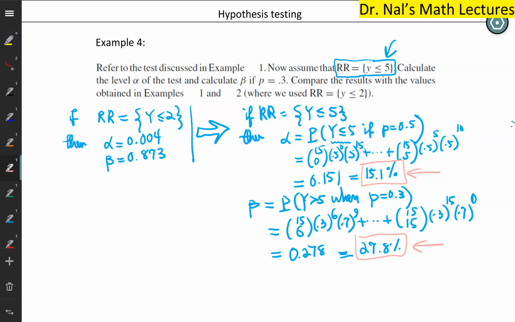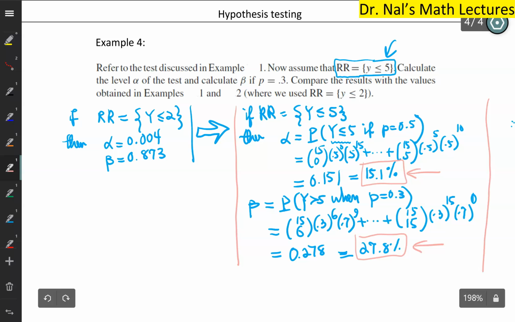Well, the only way you can be more confident is by having a larger sample size. Just asking 15 people won't give you the result that you need. You need a significantly larger polling sample size, and then you will have much better confidence. The level of the test will be much better, and the probability of making a type 2 error also will be much better.